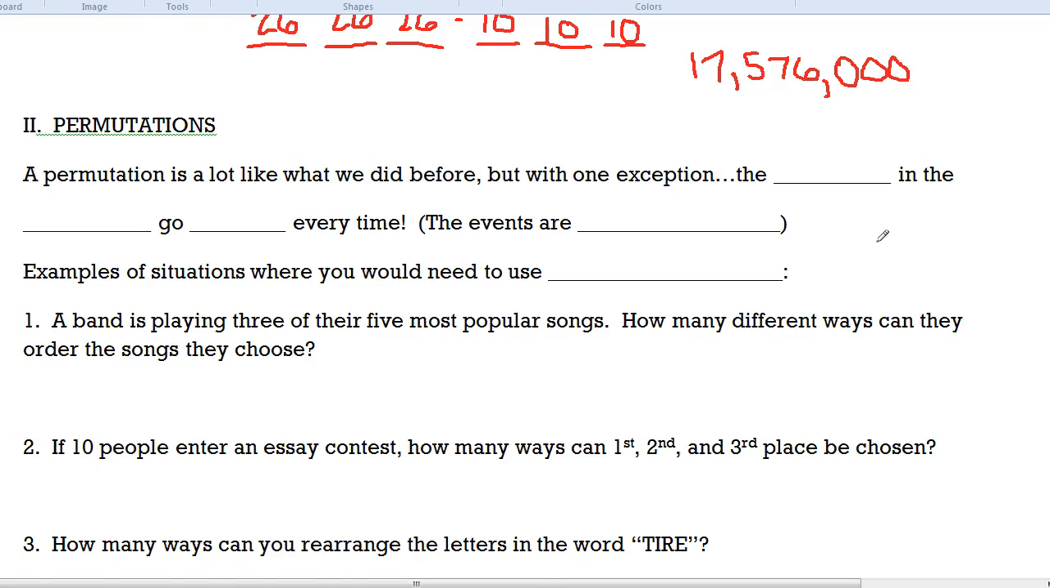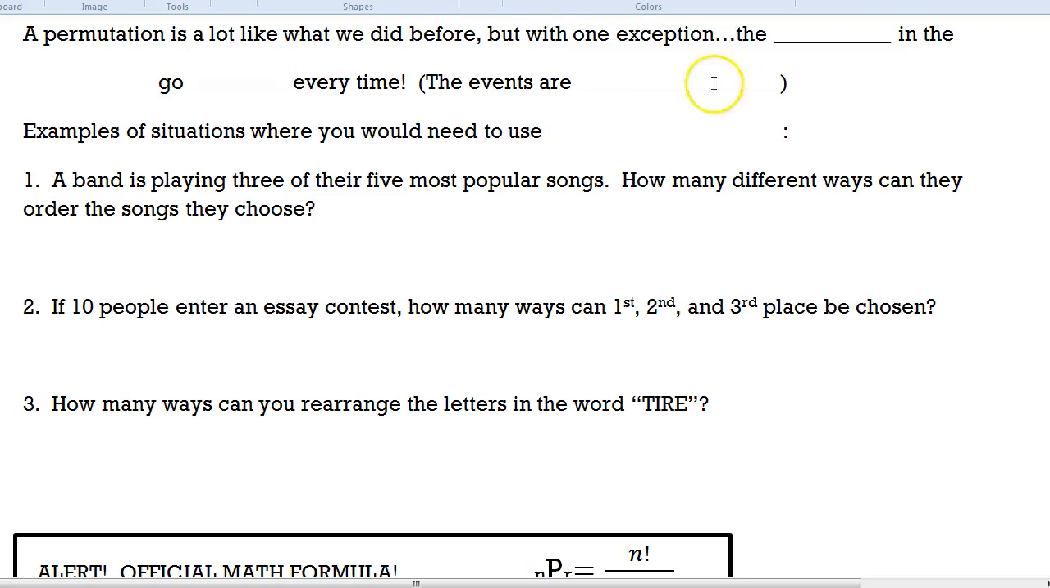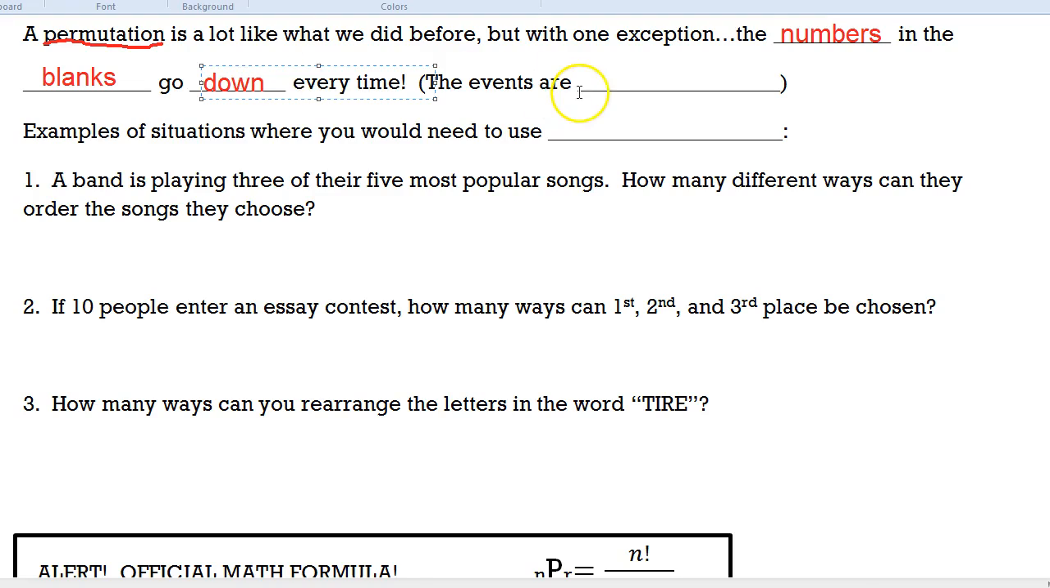So, all right, we're going to move on here. A permutation. So the next word we're talking about is permutations. It's a lot like what we did before, where you just sort of figure out how many options you have for each and then you multiply. You could even just make blanks and line them up. The only difference is in a permutation, the numbers in the blanks go down every time. And that's because the events are dependent. As soon as you've chosen something, you can't choose it again.